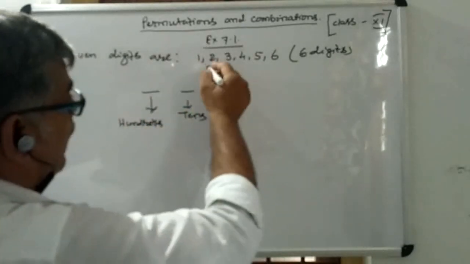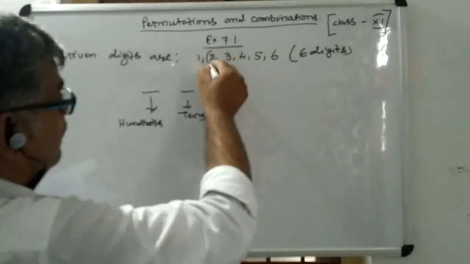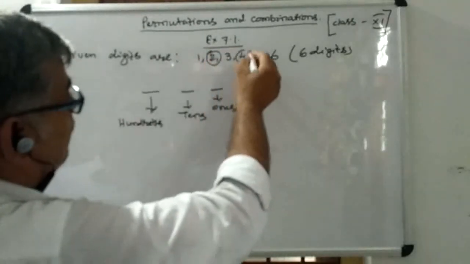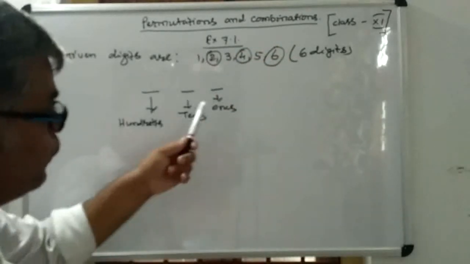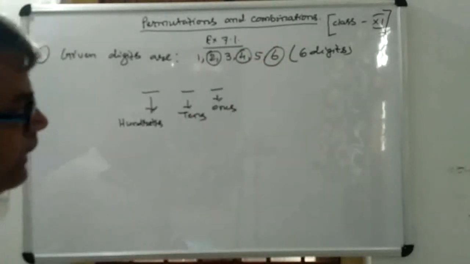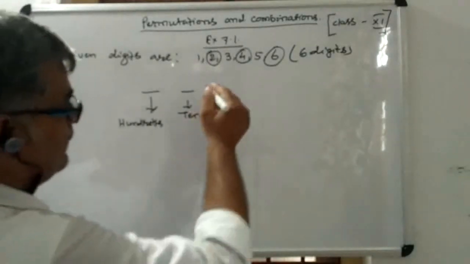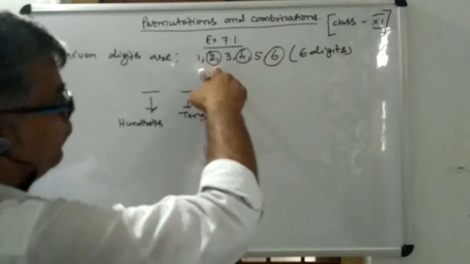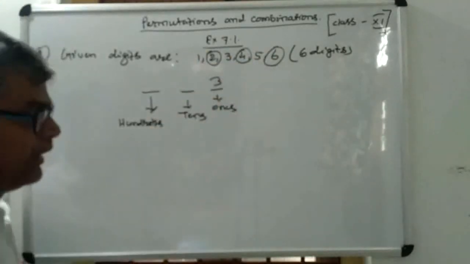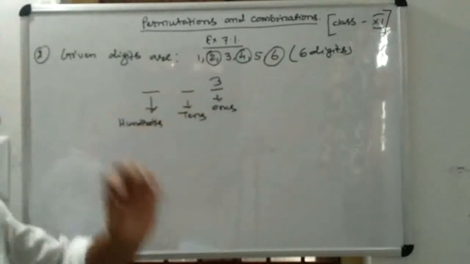So at the unit place you have 3 choices. At the unit place you must put only 3 choices, that is either 2, either 4, or 6. Then it will be only even numbers.